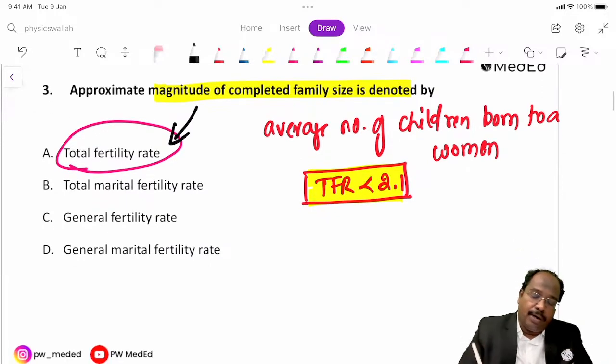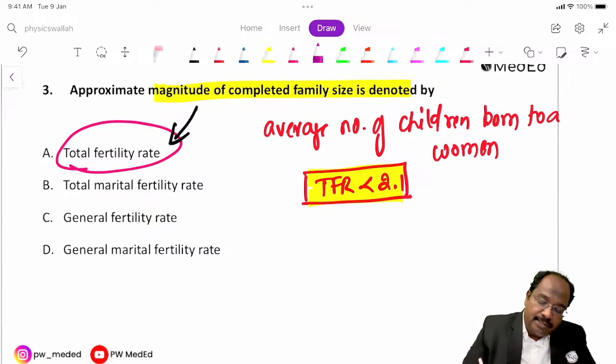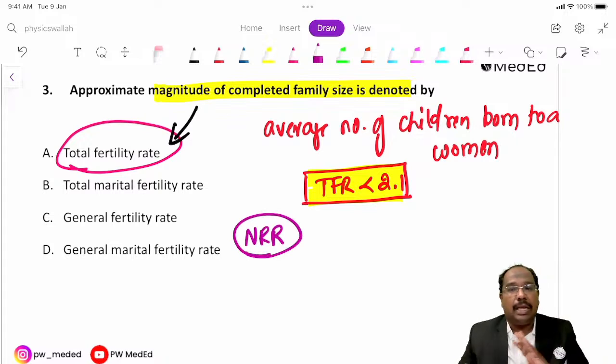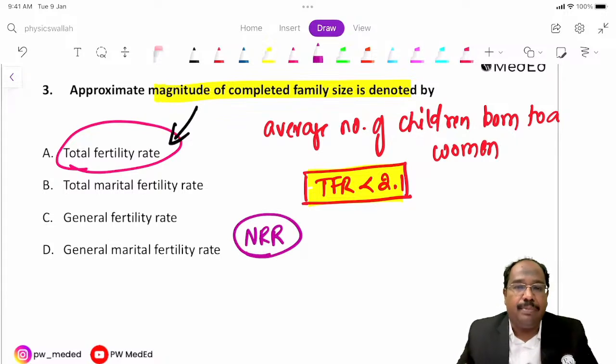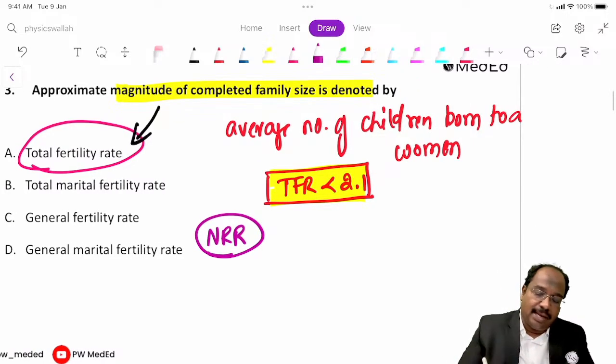The second important indicator is NRR. What is NRR? Net reproductive rate. This is a type of predicting.